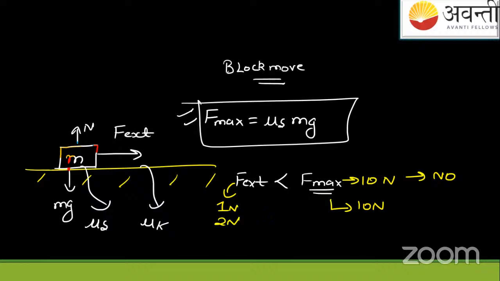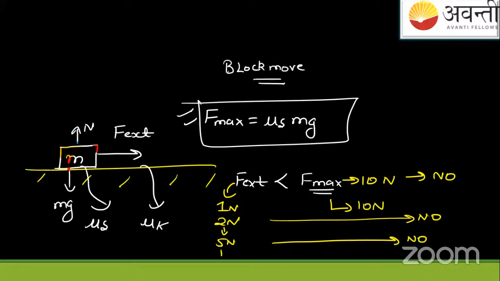Will the block move? We'll say no. If I increase it to 5 Newton, will the block move? No. If I increase it now to 10 Newton, will the block move? Yes, there are chances. Now it's the initiation.